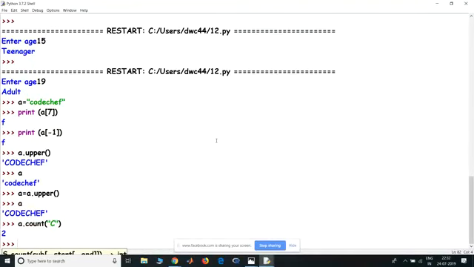Now, if I want to find the position of a particular letter, what I do is I do an A dot find. So now the question is that C occurs 2 times in the string. So how do I find which one will be displayed?